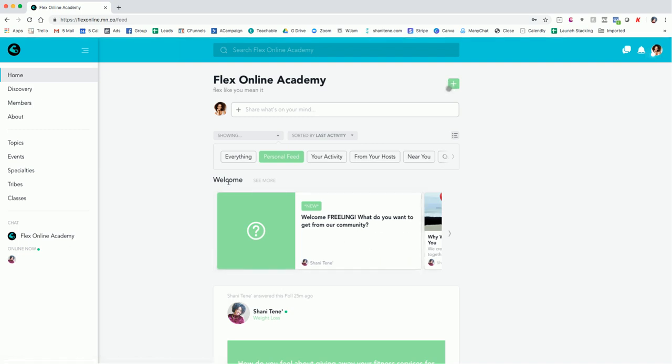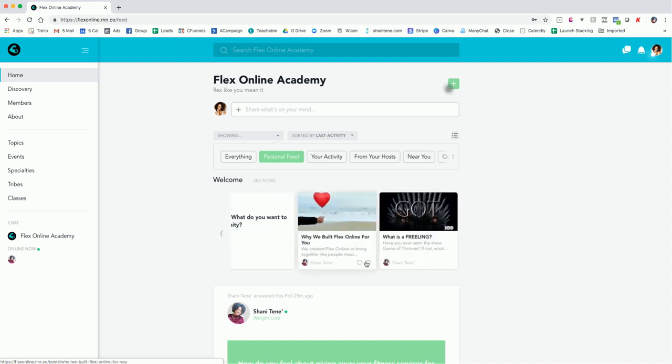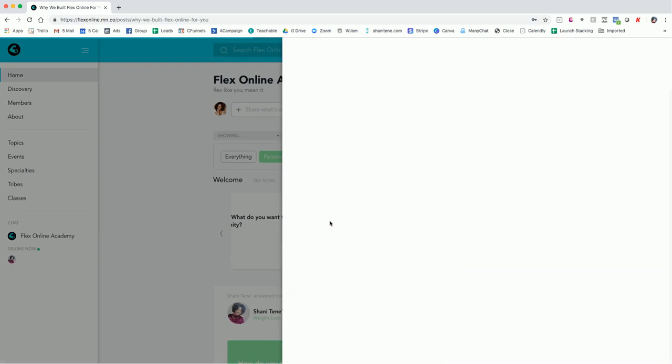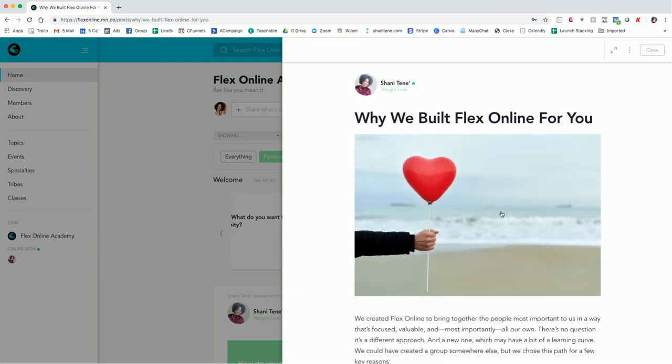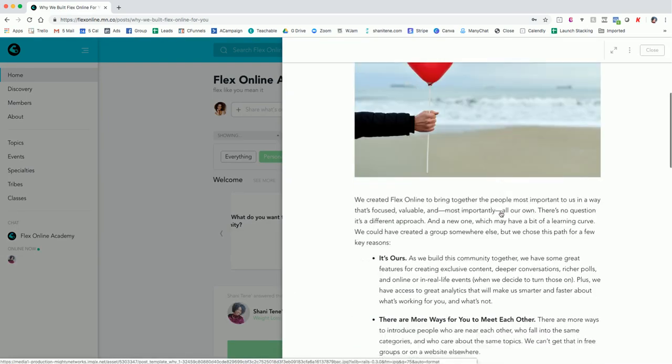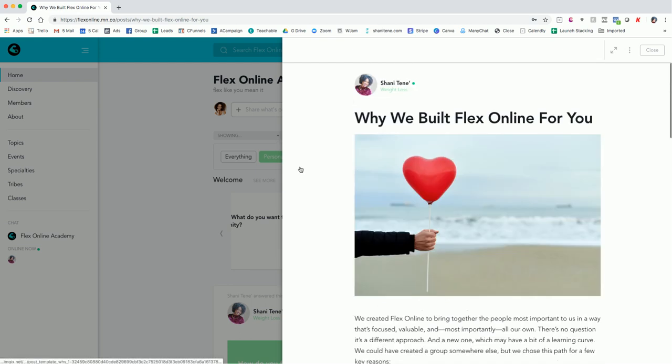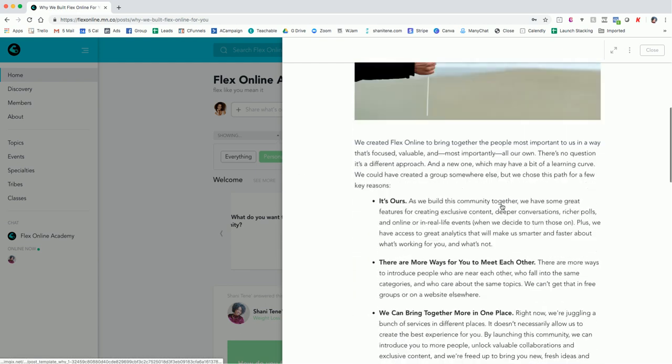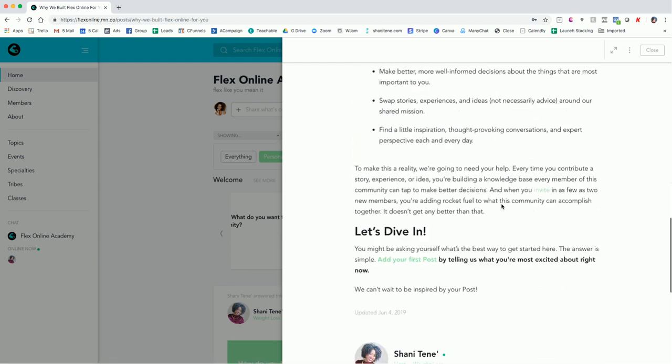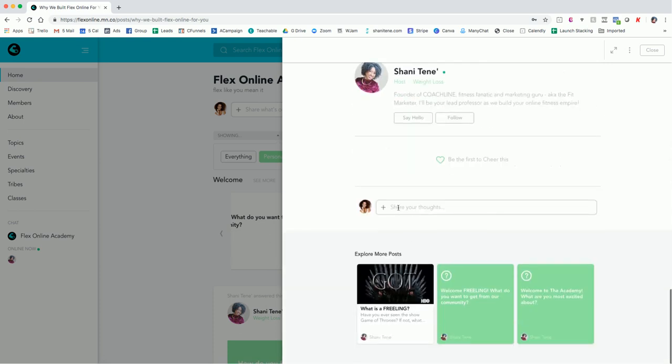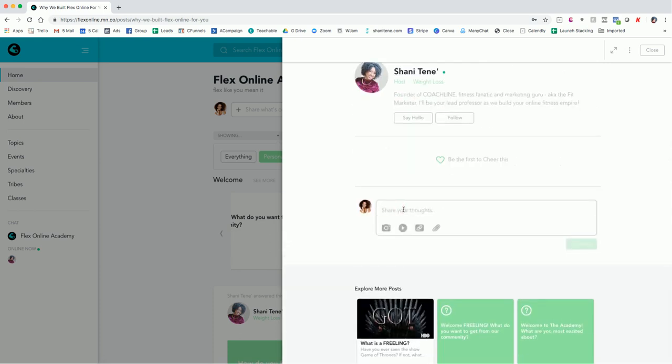Up here, this welcome section will always be here. These will be just for you. Think of this as kind of a blog. So you've already answered this question, but you can just click into any of these to read more. They're kind of like blog posts. As you can see, it will open up over on your right hand side. You can read through it. Sometimes there'll be a video up at top or throughout it. You can just click to play. You can always comment and whatnot here.